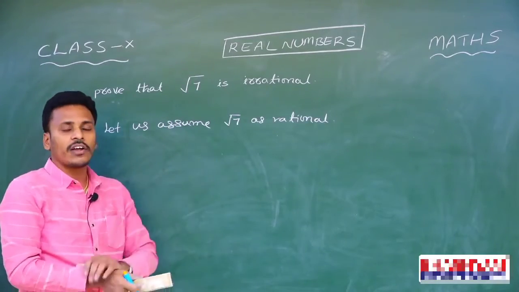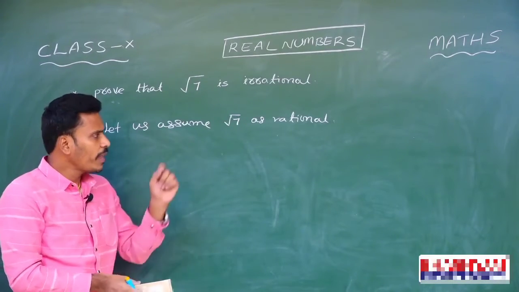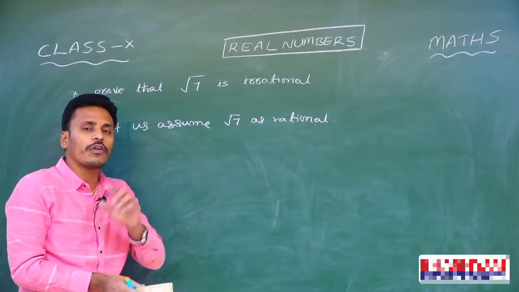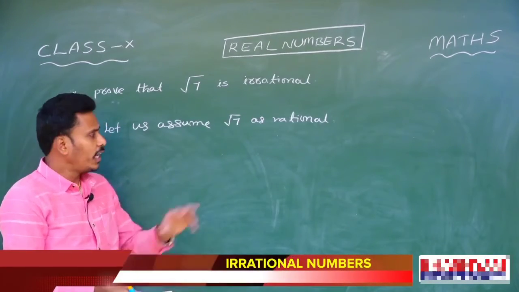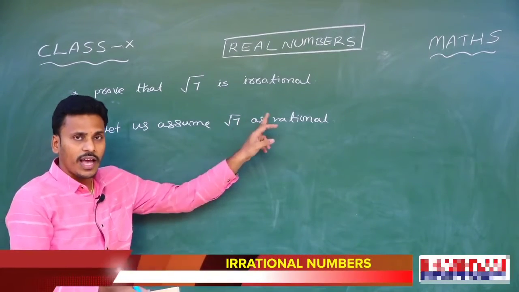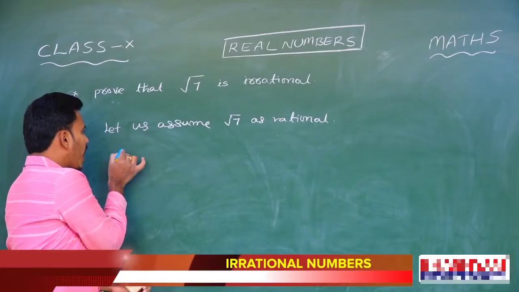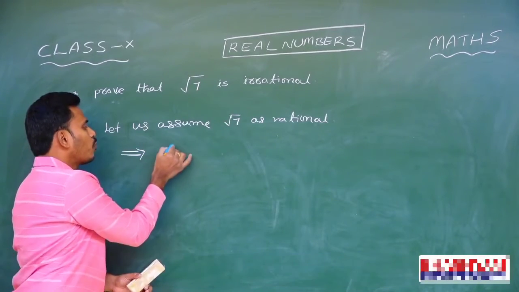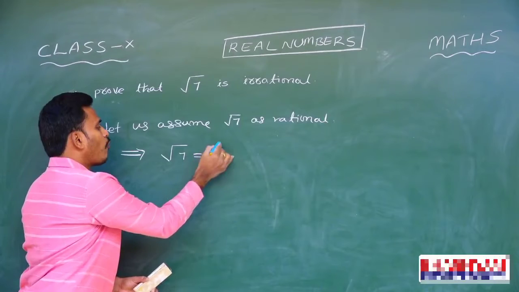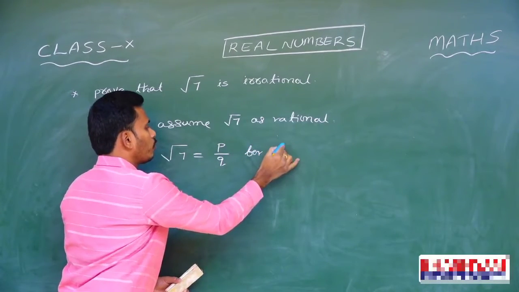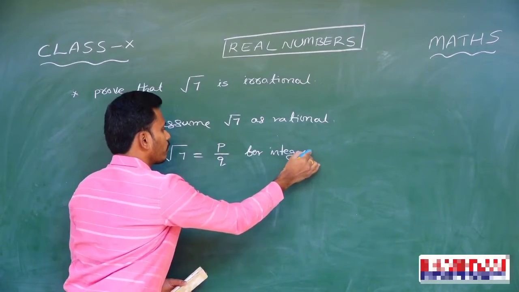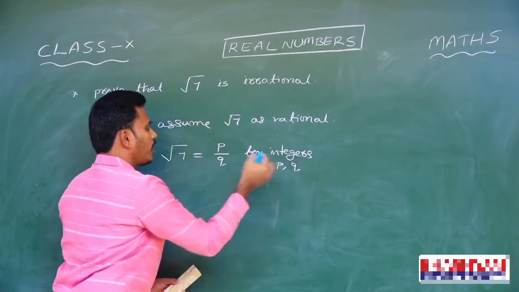We know that every rational number is of the form p by q for integers p, q. Since root 7 is rational, we need to write root 7 in the form p by q for integers p, q.